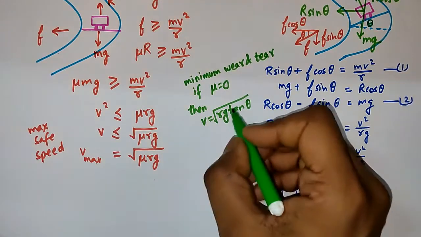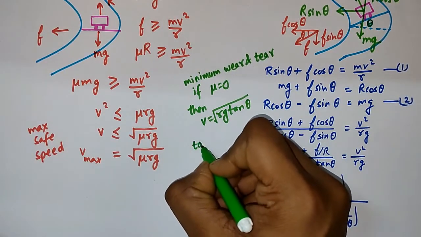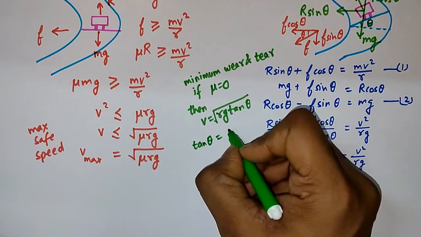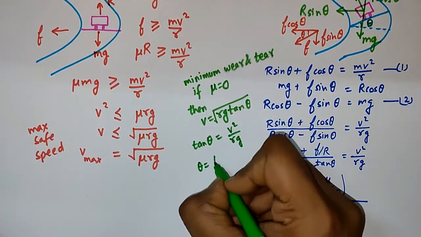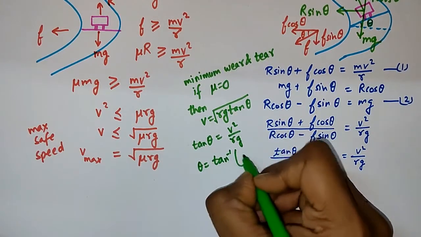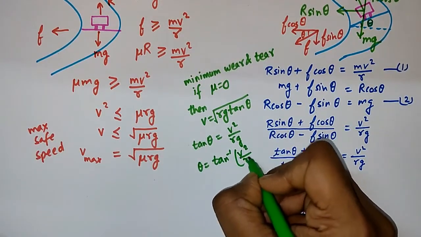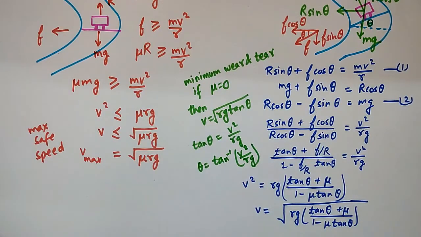And if I want to find tan theta from here, then tan theta will be equal to V square upon Rg, or I can say the angle of banking will be equal to tan inverse of V square upon Rg. This one will be equal to theta.